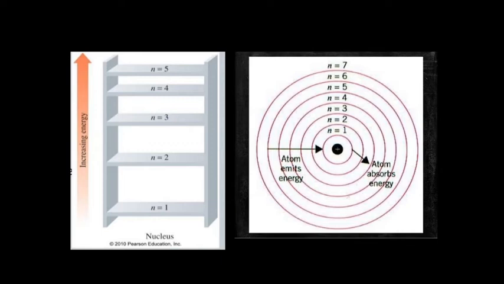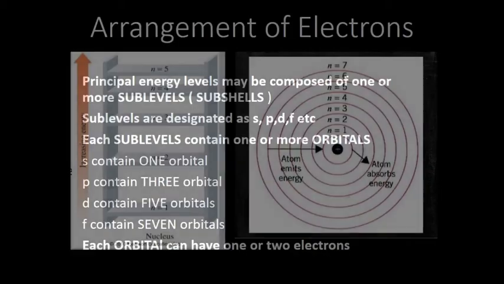So the first one, which is nearest to the nucleus, is the lowest one. We designate it as n equal to 1. The next one has higher energy, which is designated as n equal to 2. Then higher energy n equal to 3, like that. In this picture it is given up to 7. So the 7th one will be the one having the highest energy.